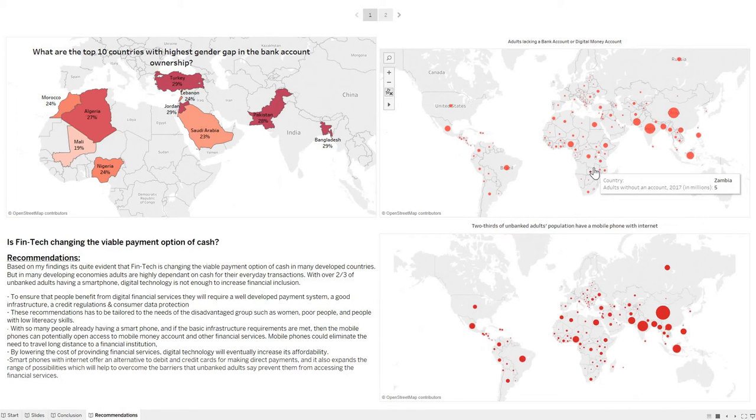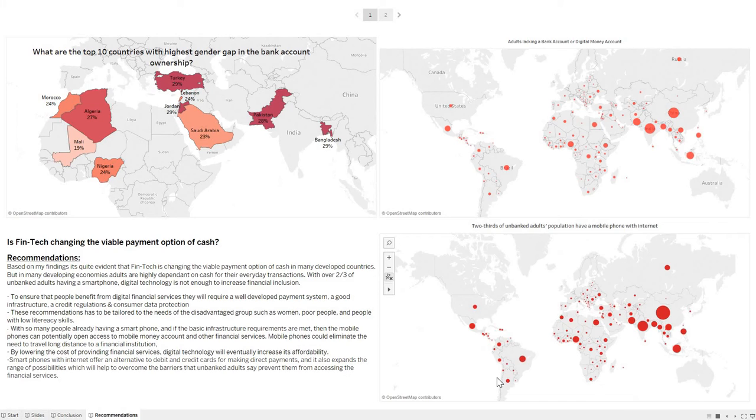With so many people already having smartphones but not bank accounts, if the basic infrastructure requirements are met, then mobile phones can potentially open access to mobile money accounts and other financial services, as it eliminates the need of traveling long distances to a financial institution.